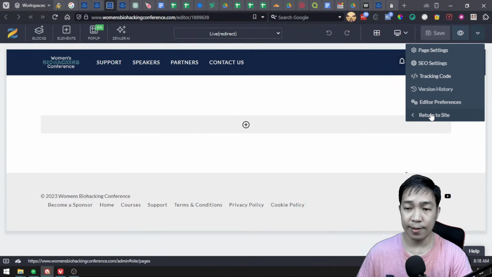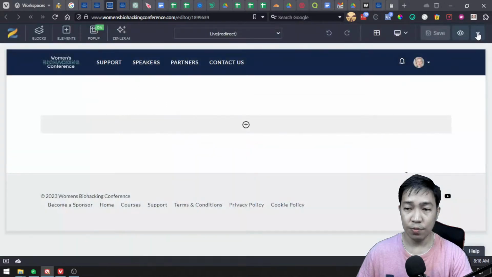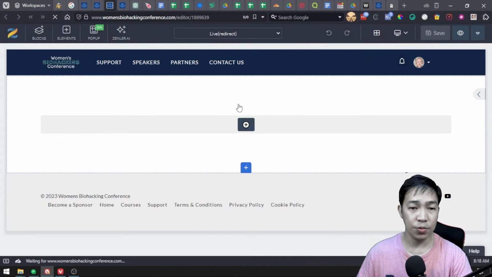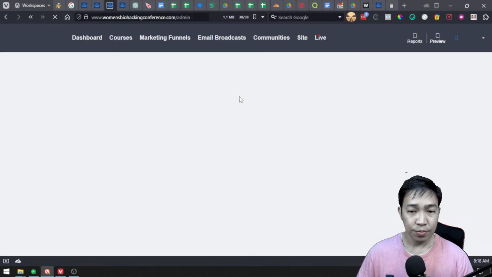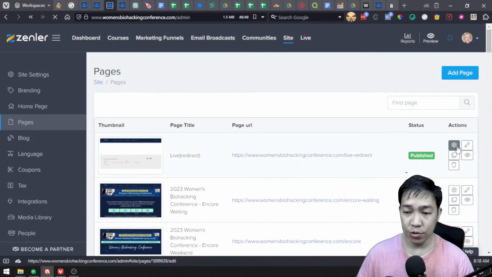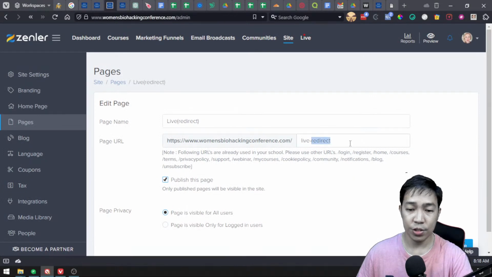Going back to the site editor, I mean to the site dashboard. Let's go to the settings here, and yeah, here it should say live. Okay, click update.